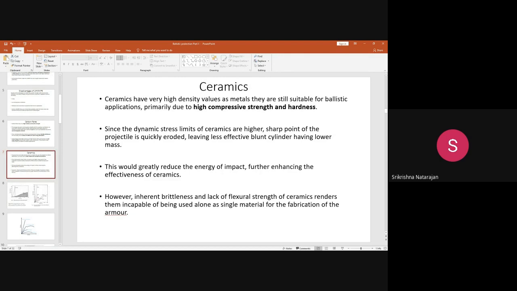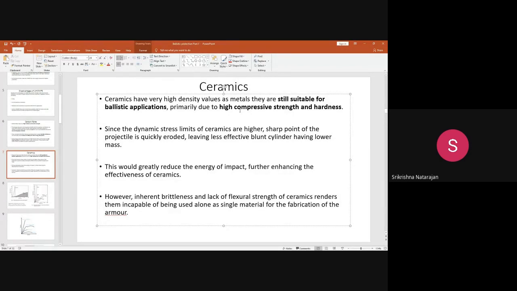So coming down to the ballistic protection, in ballistic protection, these fibers are one of the advantageous fibers to be used. But the problem is these fibers have a high density value, like a metal. Okay, and they are still suitable for the ballistic application. The reason being it has a very good compressive strength. Okay, unlike the carbon fibers, the ceramic fibers have a very good compressive strength. And you see these materials also have a good hardness. That is why they have a very good abrasion resistance.